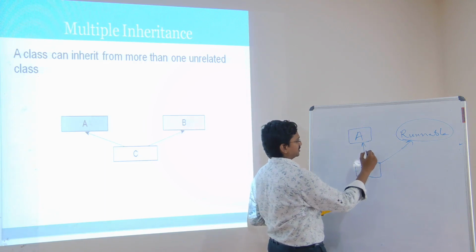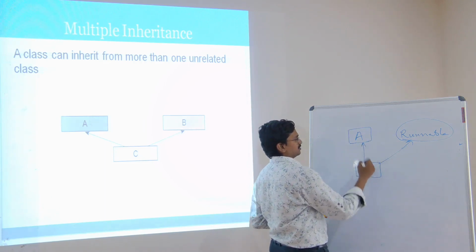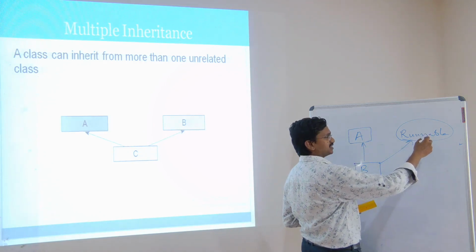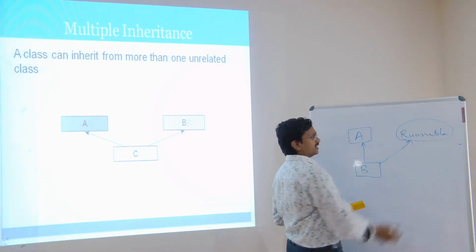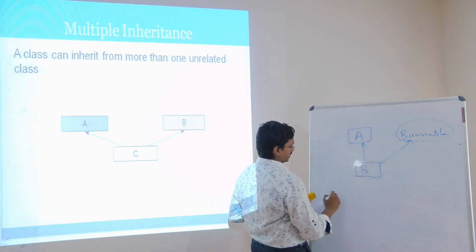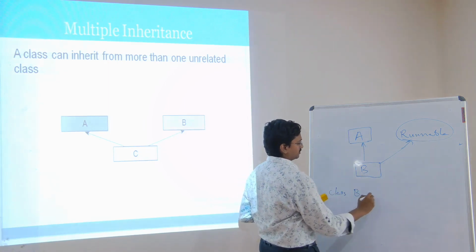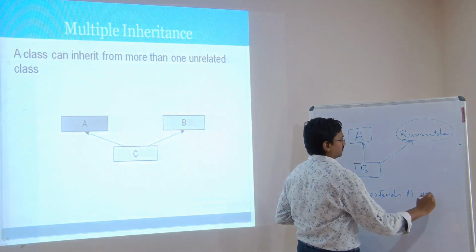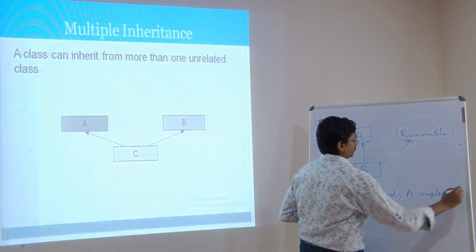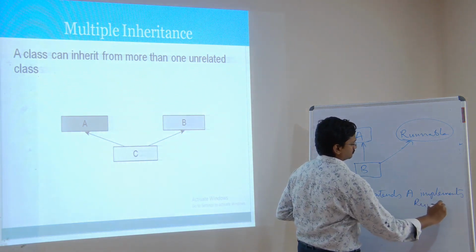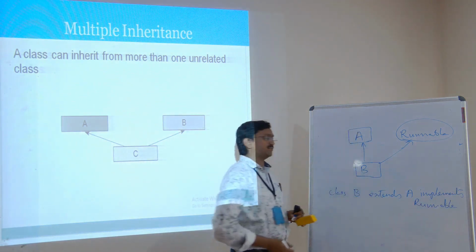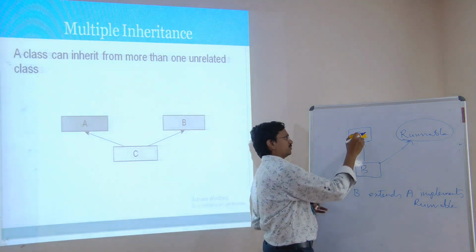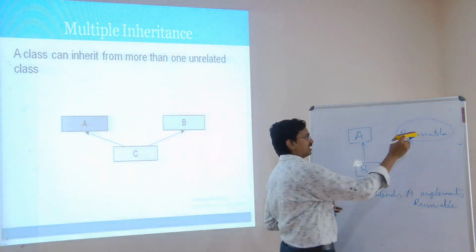So now B can acquire the properties of A, and we can also acquire the properties of the Thread class by using the Runnable interface instead. We can write it like this: class B extends A implements Runnable. Like this, we can acquire the properties of A and the Runnable interface.